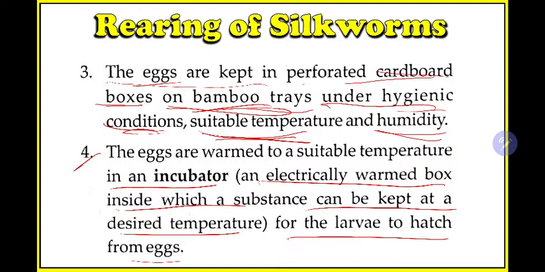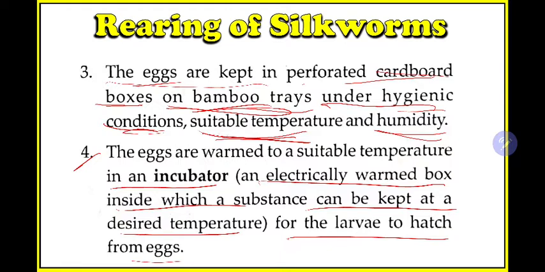The next step we can relate to, for example, birds in your home, like a duck or chicken. How do they give birth to offspring?